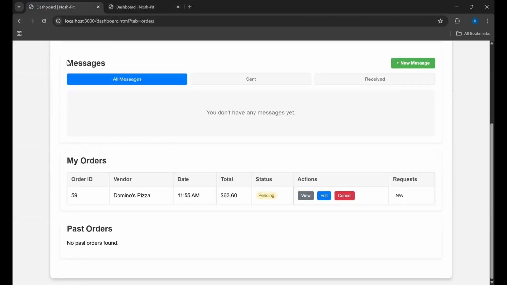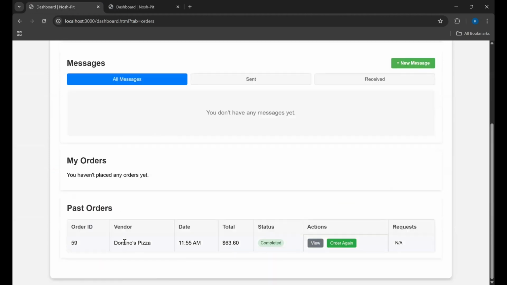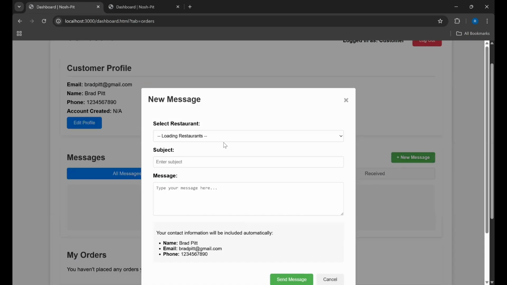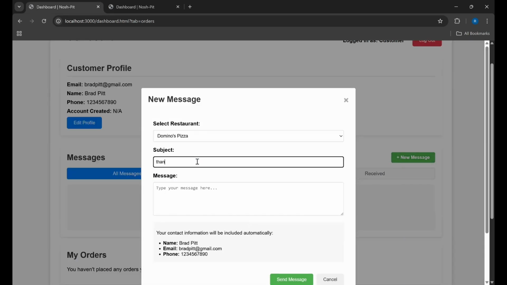Now when we come back here and refresh the page, we can see that it's been moved to past orders. Another thing we can do here is send a message. Let's send Domino's a thank you message.